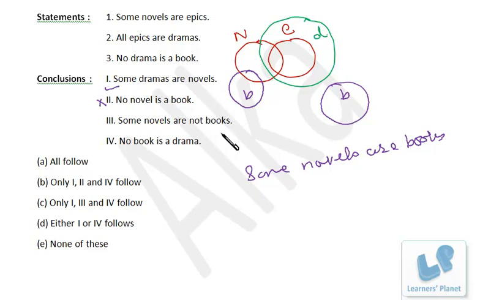Some novels are not books, that is a complement of this, so that's always true. Okay, no book is a drama. Now this is drama, and no drama is a book, so no book is a drama. That will always be correct.